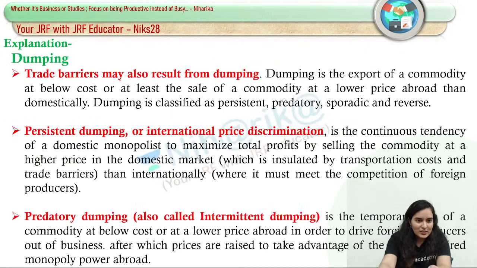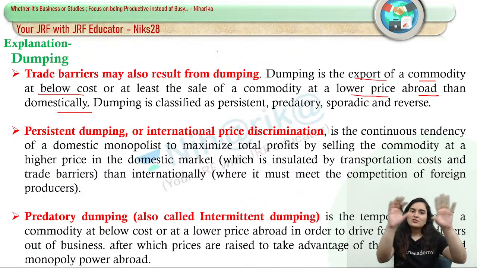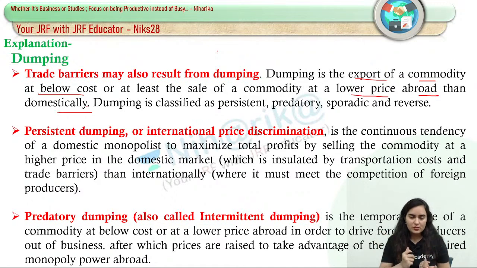Dumping is the export of a commodity at below cost, or at least the sale of a commodity at a lower price abroad than domestically. When we throw excess production at a lower price in the international market as compared to the domestic market, that is known as dumping.